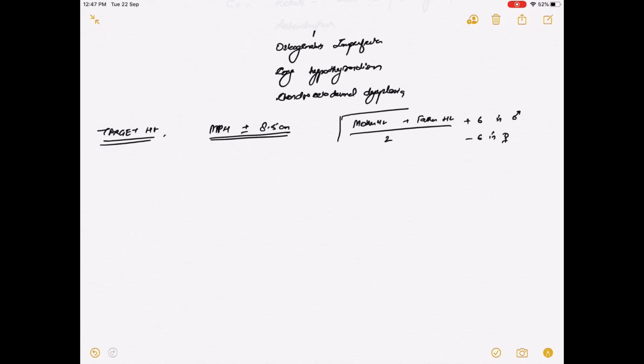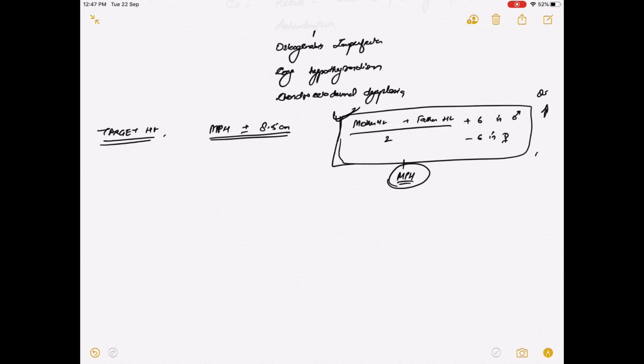So this is the MPH, mid parental height, and 8.5 centimeters above and 8.5 centimeters below the MPH is the target height of the child.